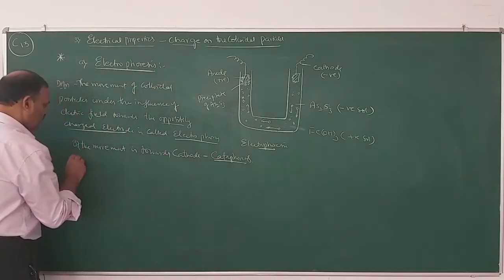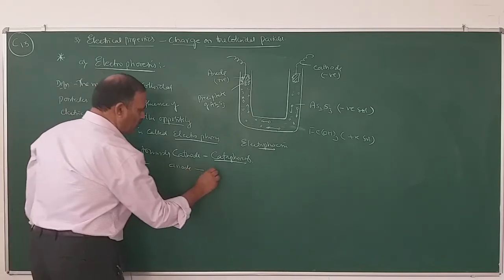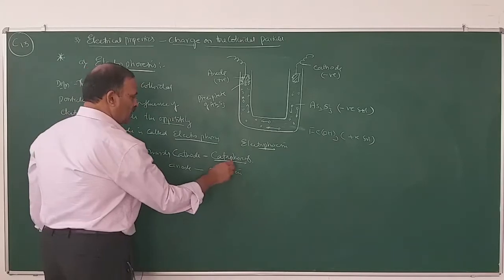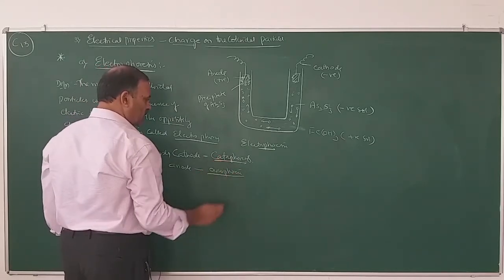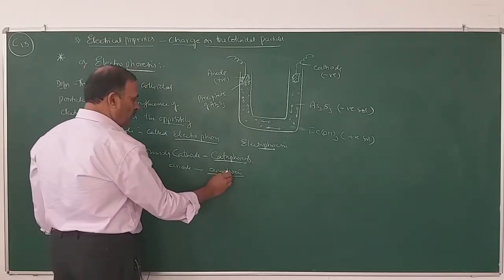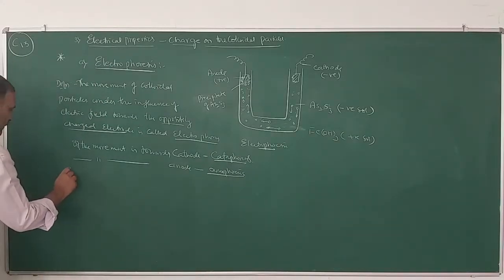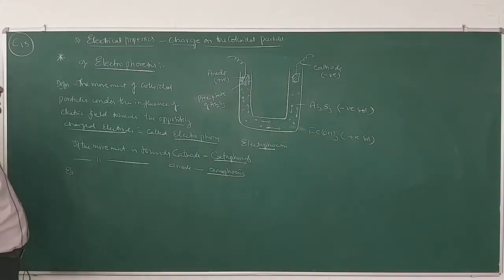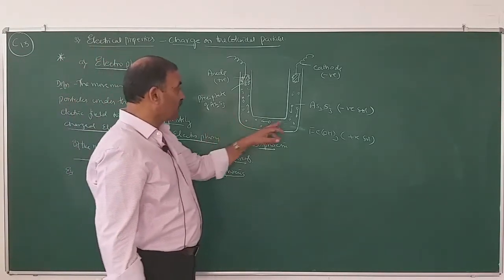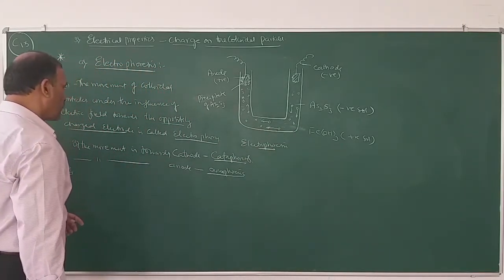If the movement is towards the anode, it is called anaphoresis. So, for example, arsenious sulfide sol is a negative sol, it moves towards the anode, it is anaphoresis. If the sol is ferric hydroxide sol, a positive sol, it moves towards the cathode, it is called cataphoresis.